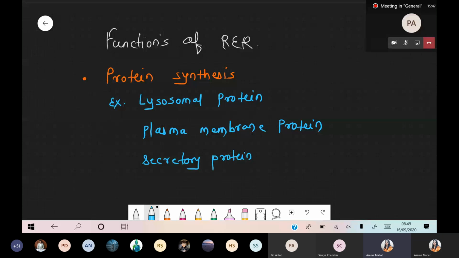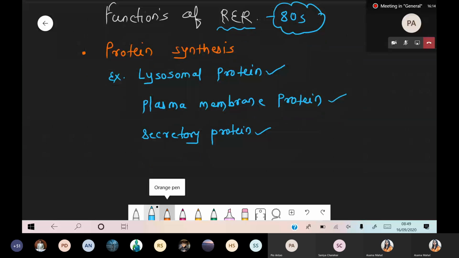These three types of protein are synthesized by rough endoplasmic reticulum, and we already discussed that in rough endoplasmic reticulum, the 80S type of ribosome gets associated, which is present in the eukaryotic cell. Now, first of all, we are talking about what is the meaning of lysosomal protein, plasma membrane protein, and secretory protein. And along with that, I'm writing one sentence. Write down in bracket: rough endoplasmic reticulum not involved. Please underline this word, okay? We are talking about not involved.